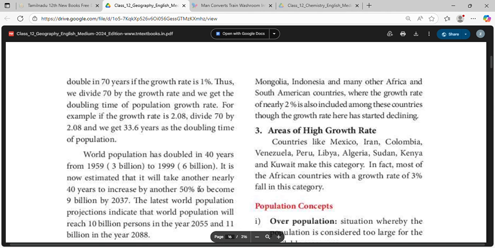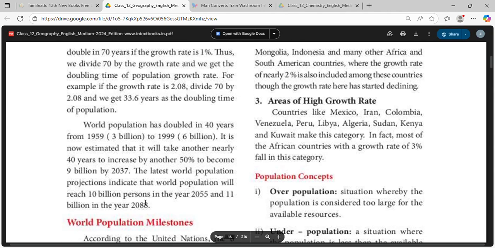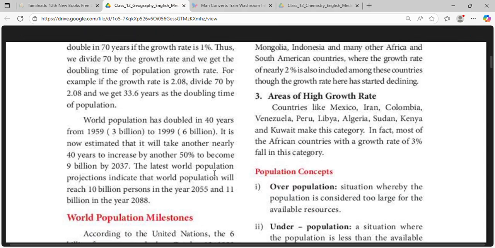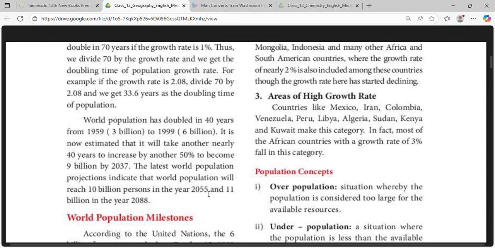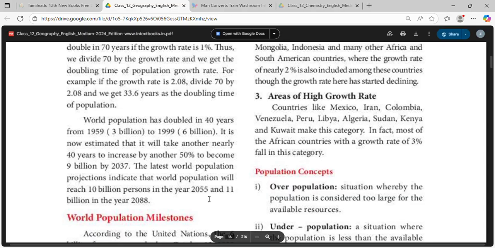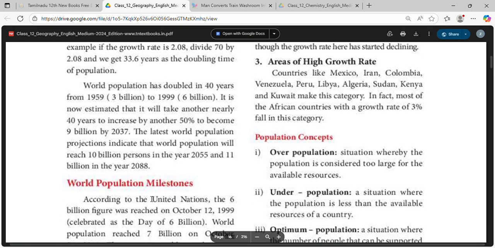World population has doubled in 40 years from 1959 to 1999. It is now estimated that it will take another nearly 40 years to increase by another 50% to become 9 billion by 2037. The latest world population projections indicate the world population will reach 10 billion persons in the year 2055 and 11 billion in the year 2088.